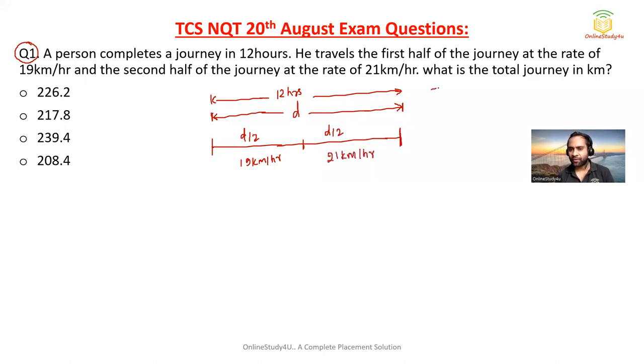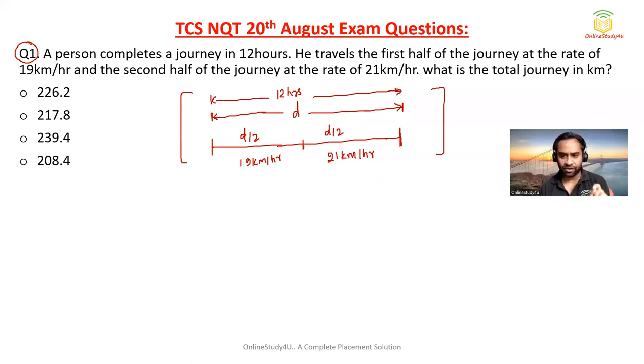See, till now, this data has been given in the question; I have not done anything from my side. Whenever you are solving an aptitude question, try to write down the data which is given in the question, then the aptitude problem will become very simple, trust me. Now they're asking what is the total journey in kilometers. So this d you have to calculate.